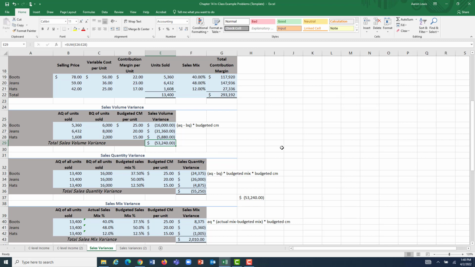We broke down the portion that our contribution margin was off because our sales volume wasn't what we expected into, all right, what portion of that's attributable to overall sales and what portion of that's attributable to selling the wrong units, to a bad mix. And we see we actually had a good mix. So our real issue here is we just did not move as many units as we thought we were going to.